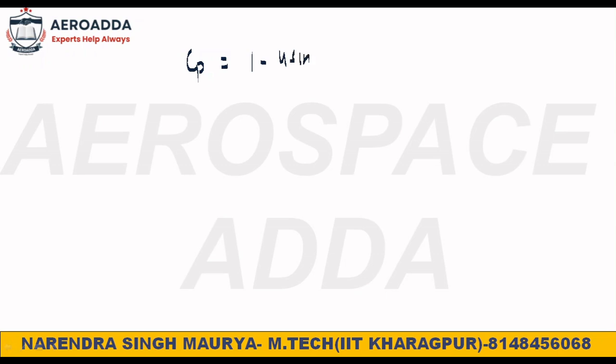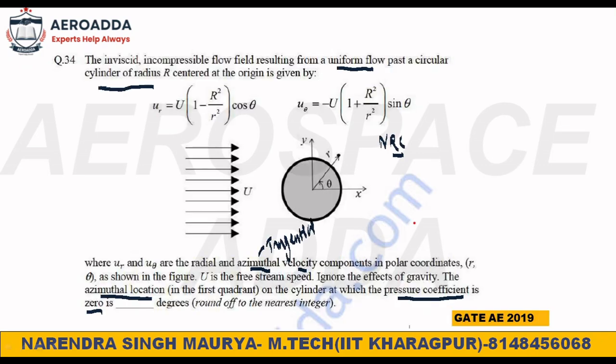If you remember the pressure distribution on the circular cylinder which I explained there, then you can answer directly. But if you don't remember, then Cp is 1 minus 4 sine square theta. This formula you should remember at least. Now they are simply saying that the pressure coefficient is 0.